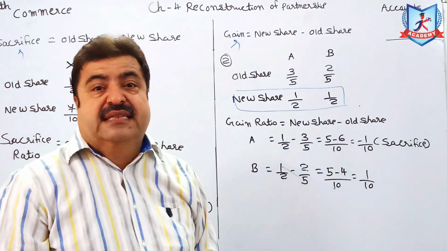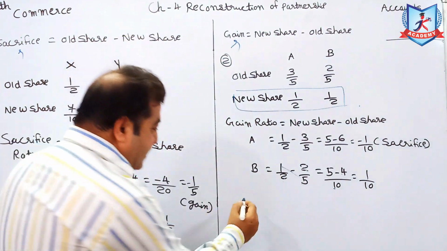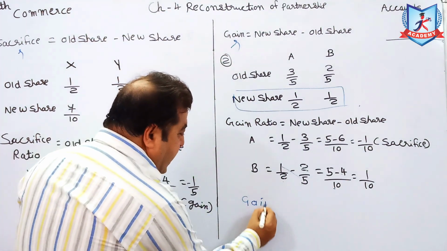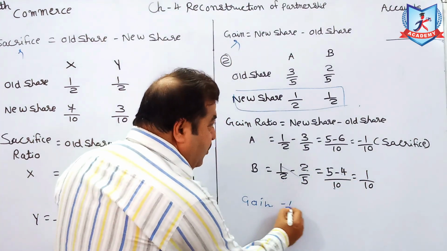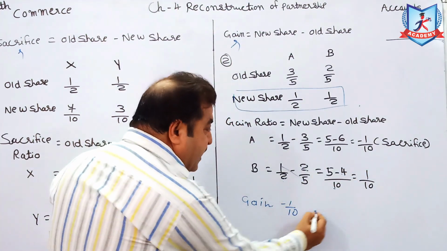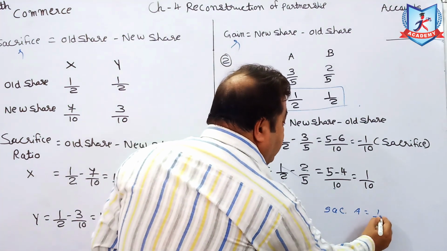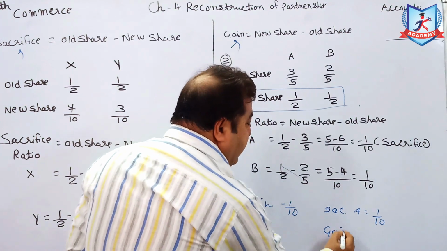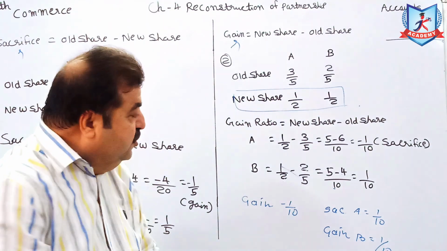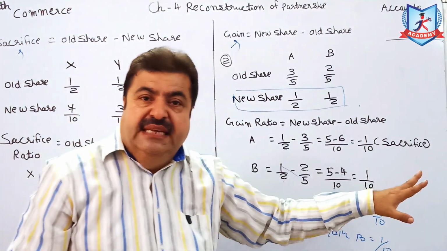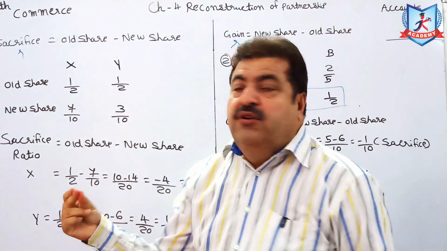Keep in your mind, friends, the answer must tally. See, here gain of A is negative. Gain of A is negative means you can say it is sacrifice. So sacrifice made by A is 1 by 10 and gain made by B is 1 by 10. So you are getting the same answer, sacrifice and gain. Clear? Now quick recap.